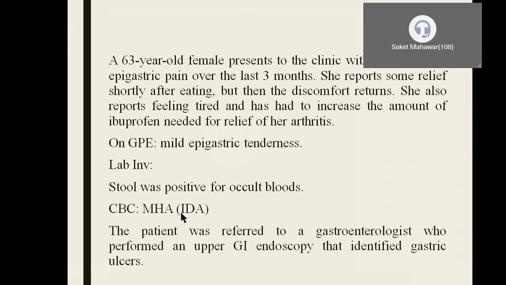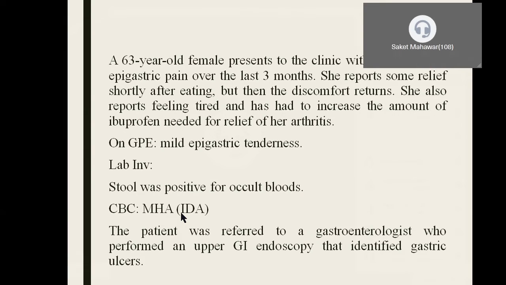The patient was referred to a gastroenterologist who performed an upper GI endoscopy that identified that the patient must be suffering from gastric ulcers. Looking at this case, the gastroenterologist took a detailed history of the patient. He could get the history of intake of NSAIDs, that is non-steroidal anti-inflammatory drugs, that are used in the treatment of severe joint pains, arthritis. He assumed that the causative agent of this gastric ulcer could be this, and he suggested that the patient should switch the drug from ibuprofen to a coxib such as celecoxib.